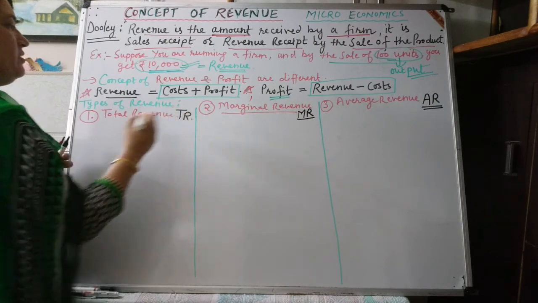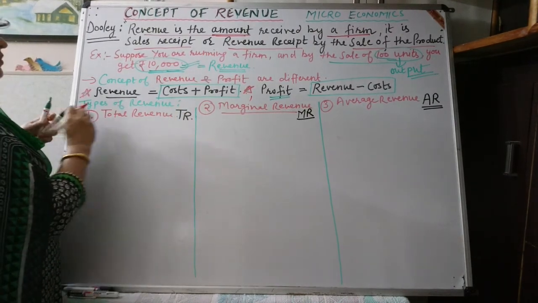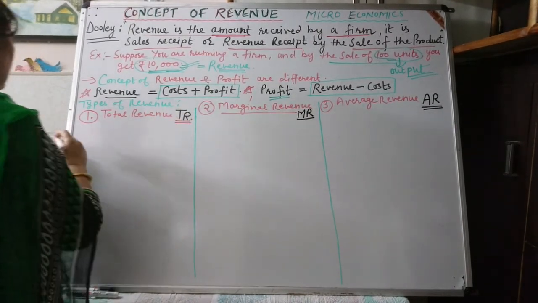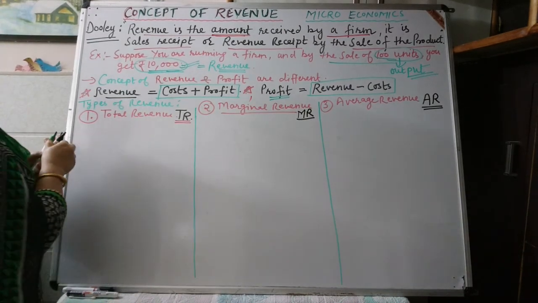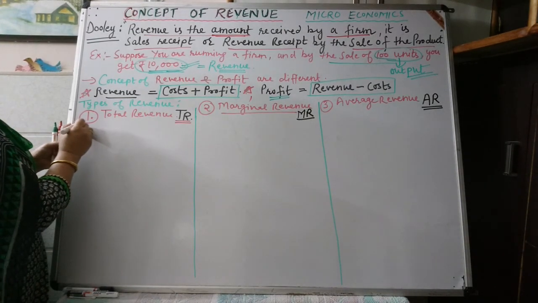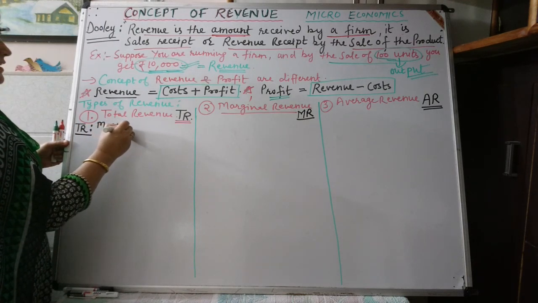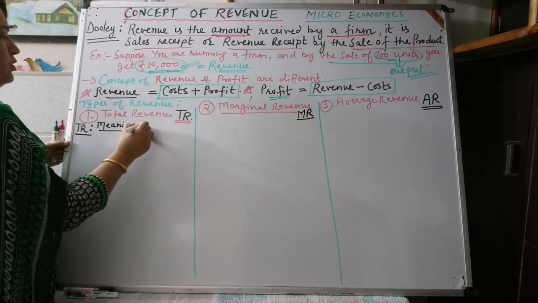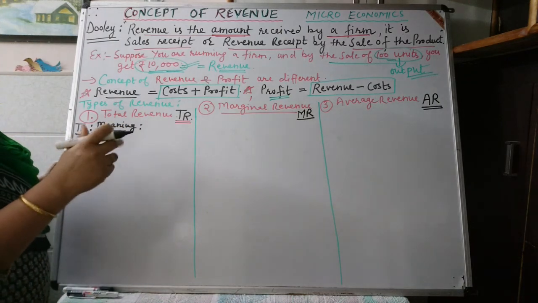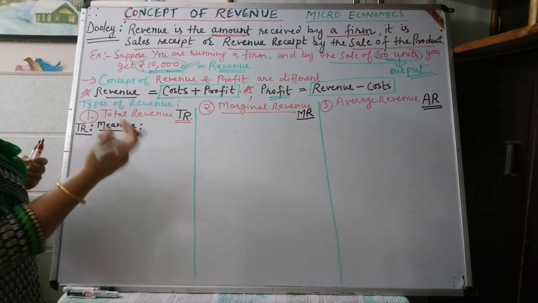Now let us explain the concept of all the three revenues with the help of their meaning. First of all, what is meant by total revenue? Let us clear the meaning with the help of appropriate examples and symbolical expressions also.